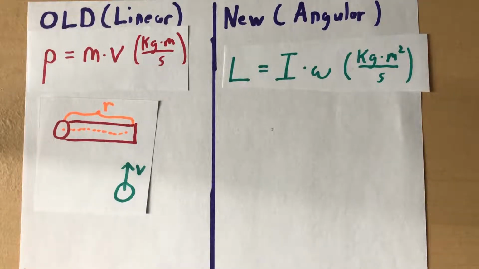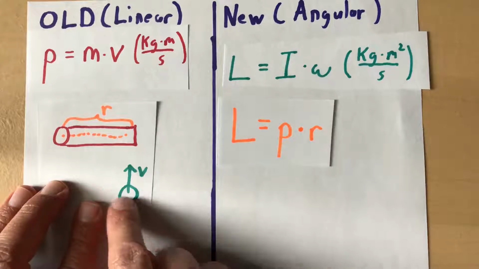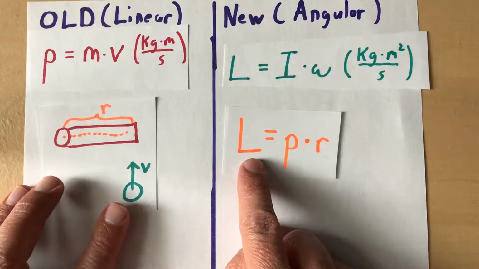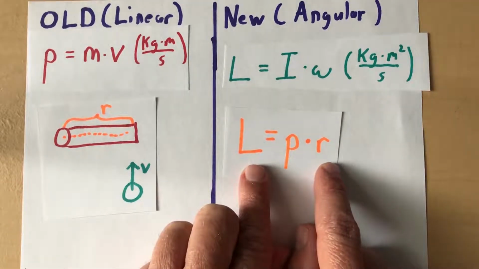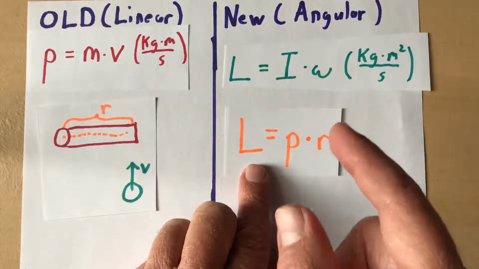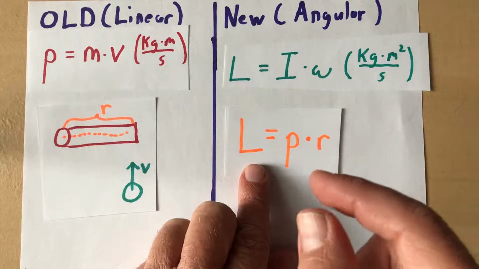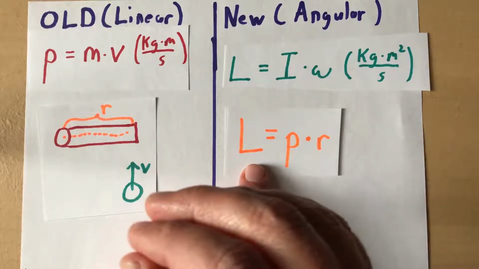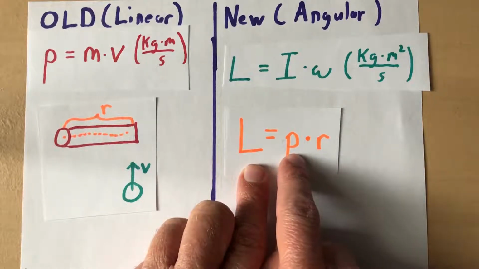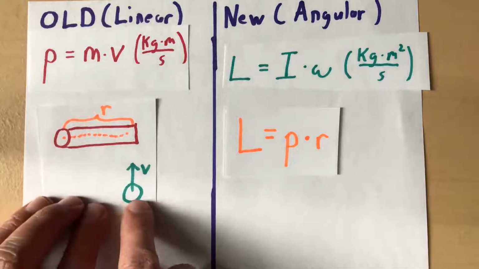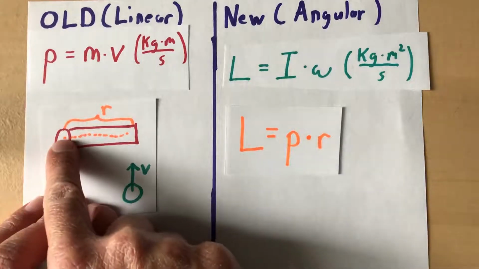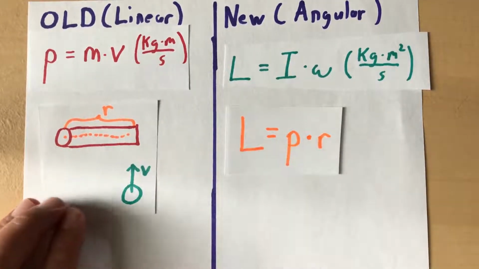So here is the thing. We can actually think of a point mass, we will call this, as having angular momentum. And how do we figure out how much angular momentum it has? This is a little flip from all the other ways we did stuff. When we did velocities and positions and accelerations, to go from the angular thing to the linear thing, we multiply by r. But this time it gets reversed. To get the angular thing, we take our regular old linear momentum and multiply by r. So if we knew this thing's mass and we knew its velocity, we would know its regular momentum. And then we can multiply by the radius to get its angular momentum.